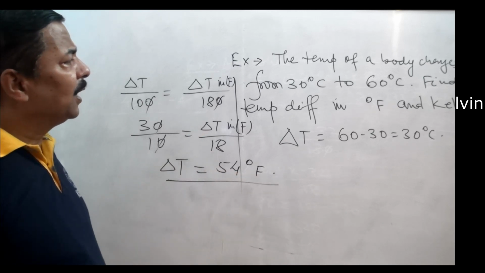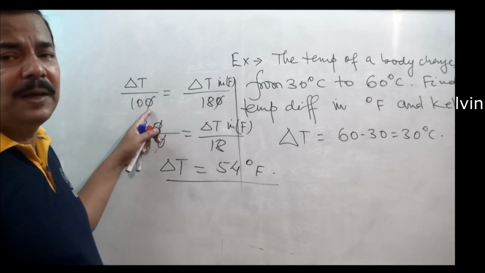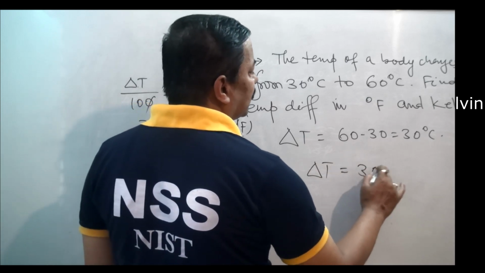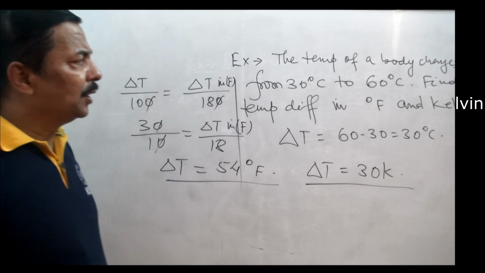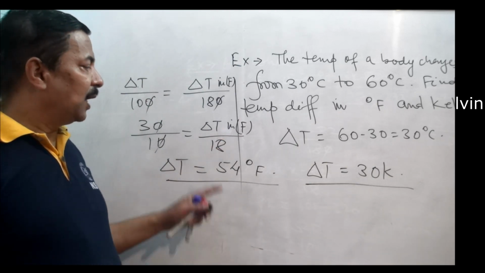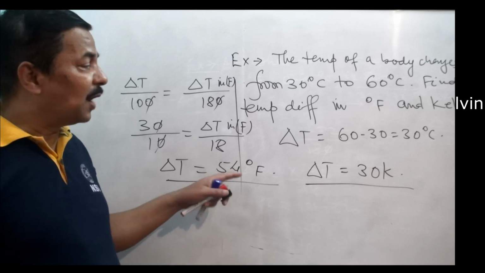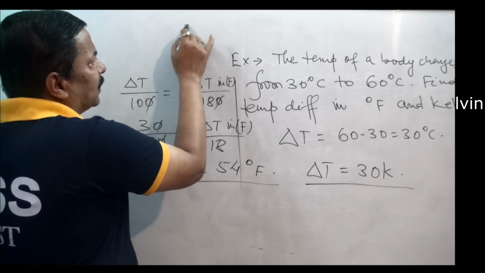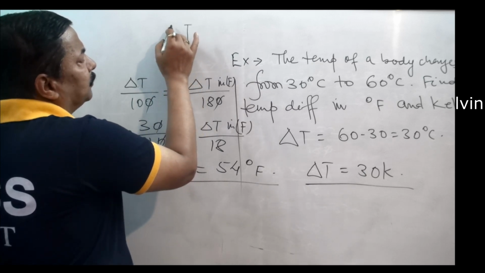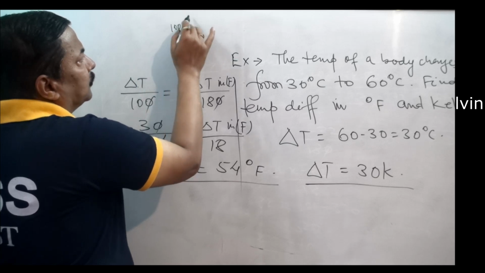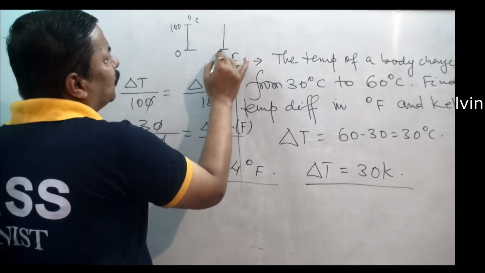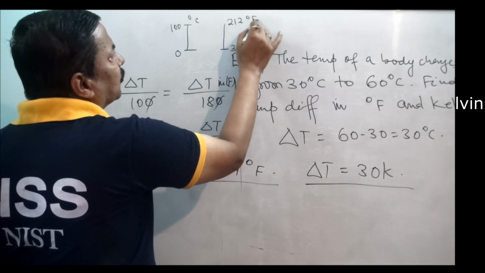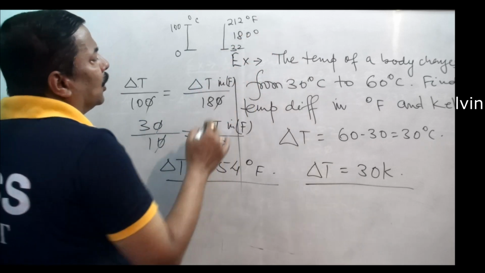And as you have seen, in the Kelvin scale the difference remains the same, so delta T in Kelvin remains 30 Kelvin. So in the Kelvin scale it remains the same, whereas in the Fahrenheit scale it changes. Why does it change? Try to understand. Here in degree centigrade there is 0 and 100 degree centigrade, and in Fahrenheit what are you getting? 32 and 212. So it is 180. So what does it mean?